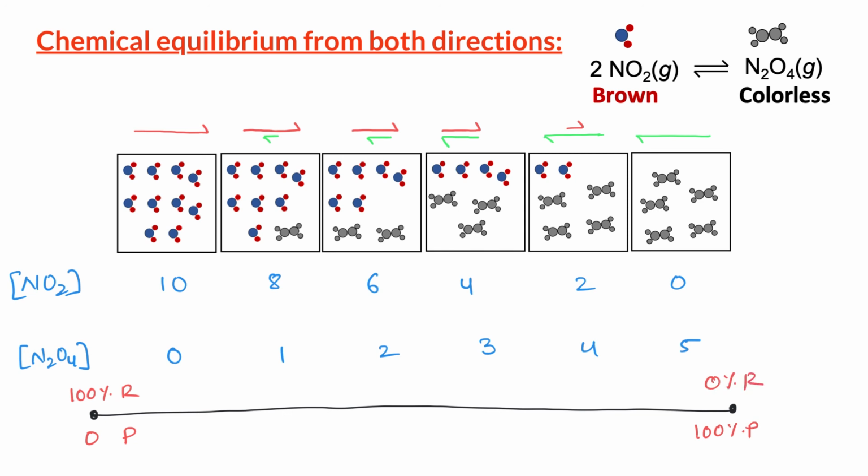In the middle, we have equilibrium state. For this example, the equilibrium state is when we have 4 molecules of NO2 and 3 molecules of N2O4. As we can see, a state of chemical equilibrium can be reached by starting the reaction either from the reactant side or product side.